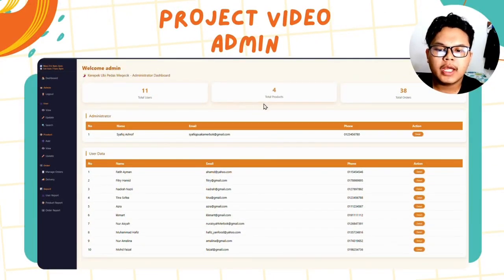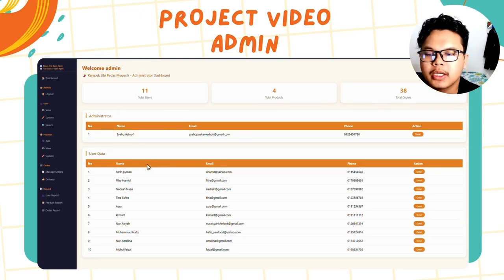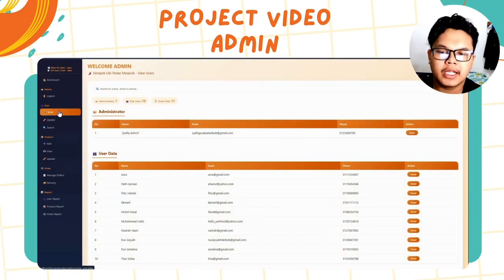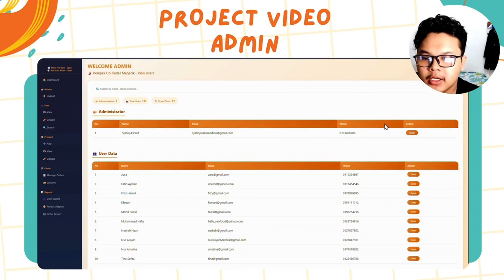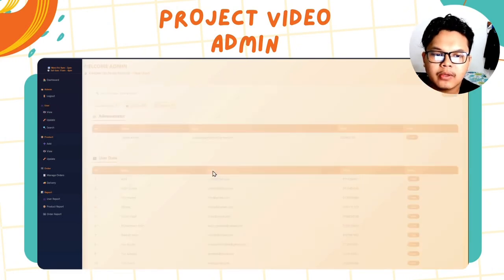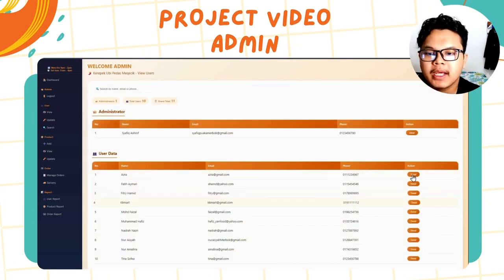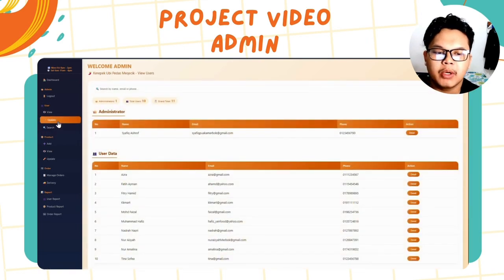So we continue to the admin dashboard, where we can see the total users, total products and the total orders. So we can see the admin and the user data. Then we proceed with the view user. We can see the admin and the details about the admin. We can see the user data, and we can see the details about the user data.